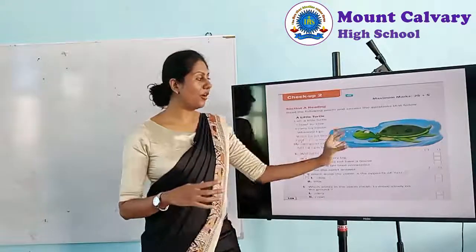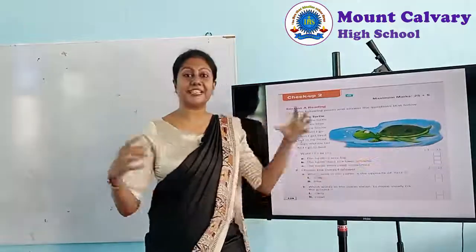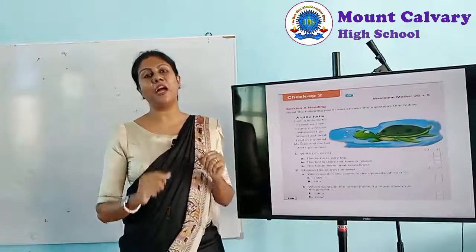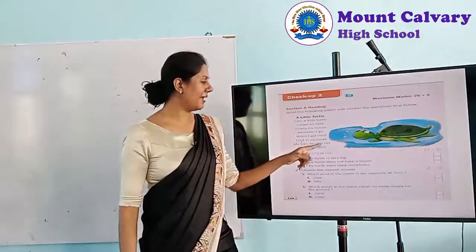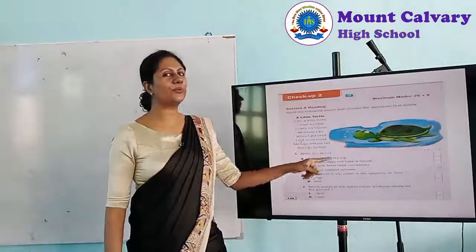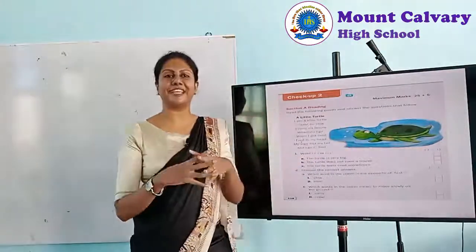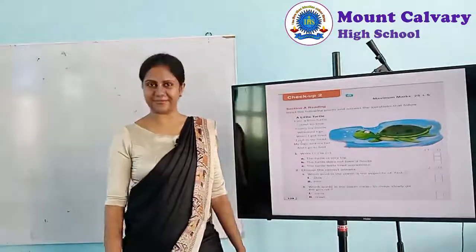So it can take all its parts, this head, these small legs and tail inside the shell. So the other animals cannot harm the turtle. All right. My legs and my tail, and I go to bed. All right. So it takes all these parts inside the shell and it goes to bed. That means goes to sleep.